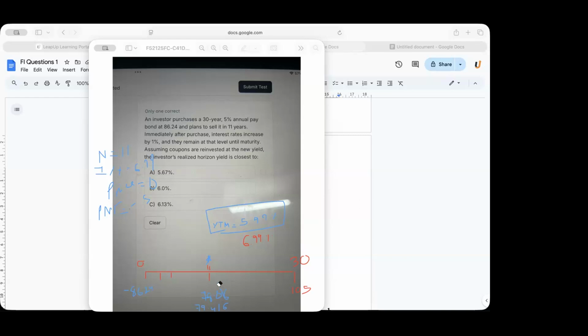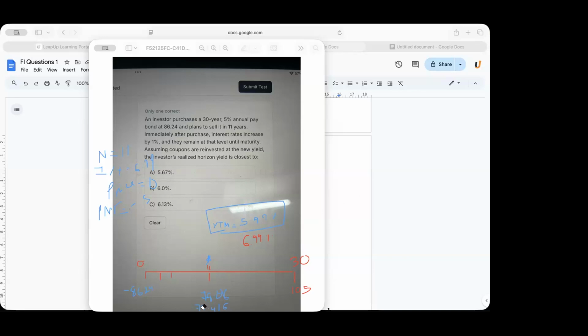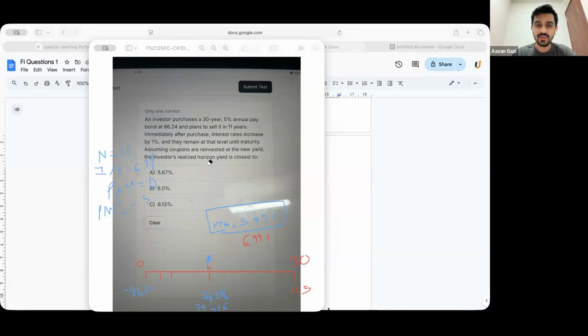FV here would be the final price, so 158.292. So compute I/Y. It's 5.6762. So the correct answer would be A.